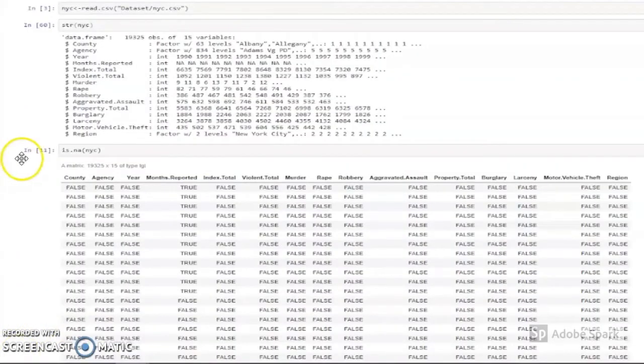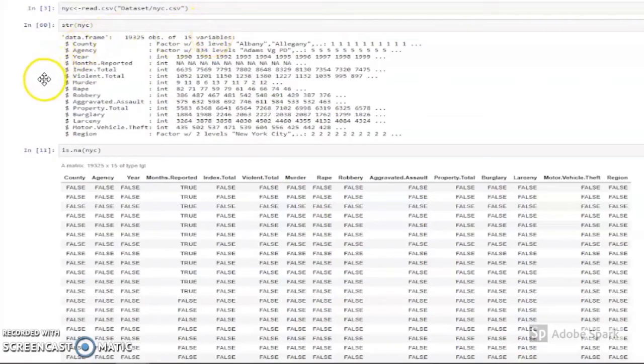In this slide, we can see the first line is the dataset being read using the function read.csv. We then proceeded to check the structure using the str function. Structure enables us to observe our rows and columns. Here we can see we have about 19,325 observations as well as 15 variables.